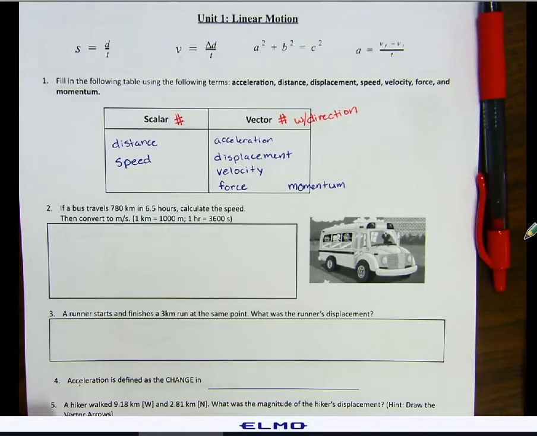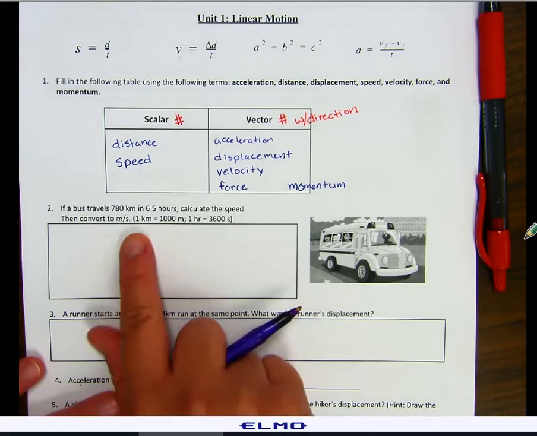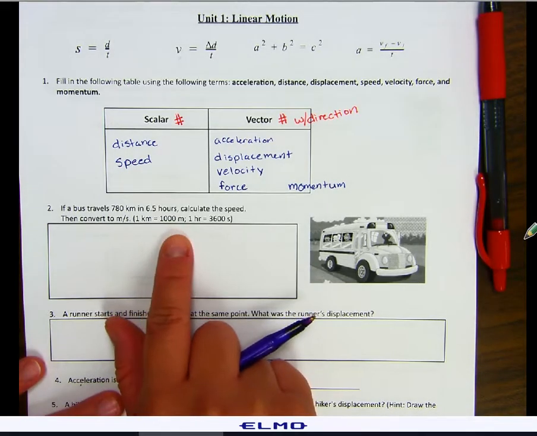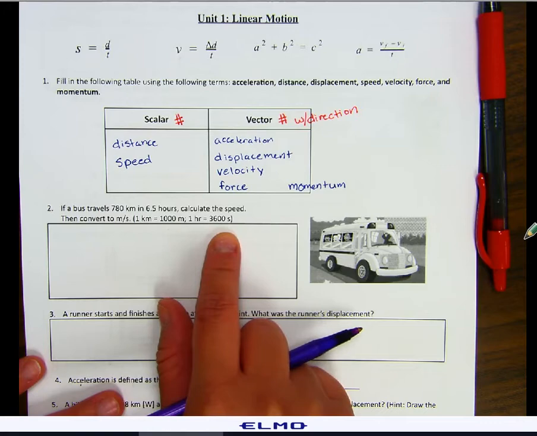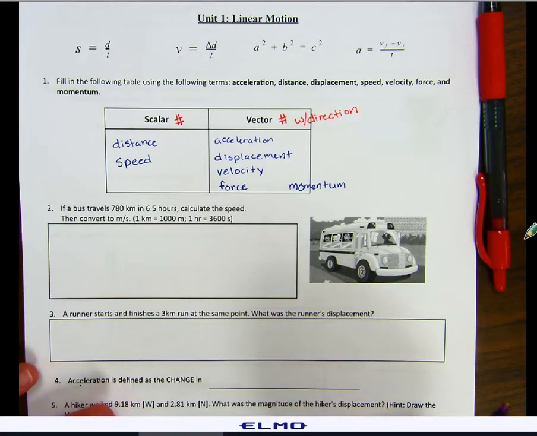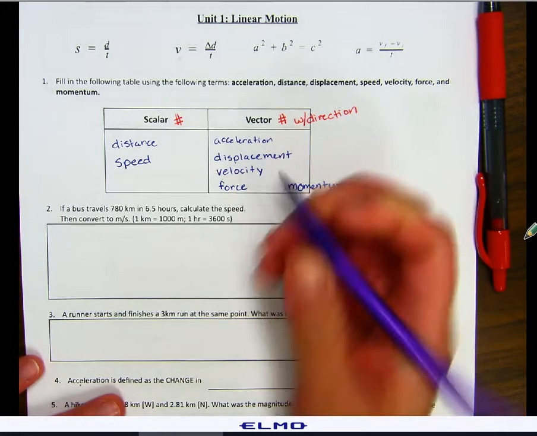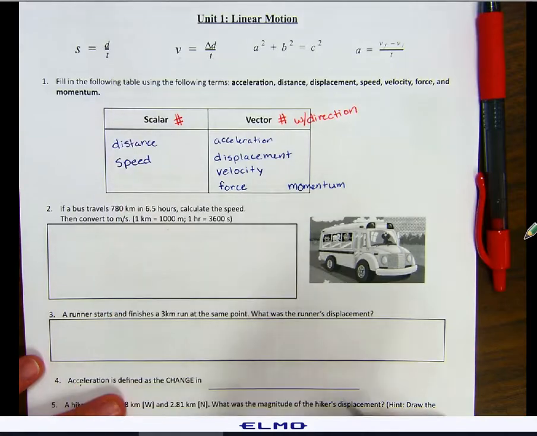Number 2, if a bus travels 780 kilometers in 6.5 hours, calculate the speed. Then convert to meters per second. And then I let you know that 1 kilometer equals 1,000 meters and 1 hour equals 3,600 seconds. So the formula for speed is distance over time.